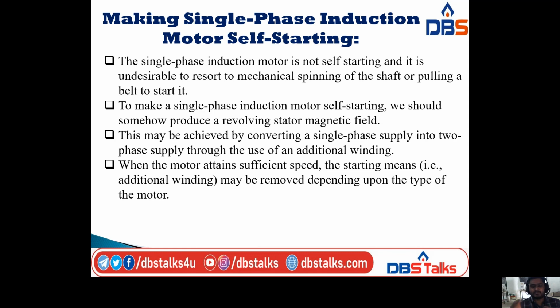This may be achieved by converting a single phase supply into a two-phase supply through the use of an additional winding. This additional winding is placed in the stator.